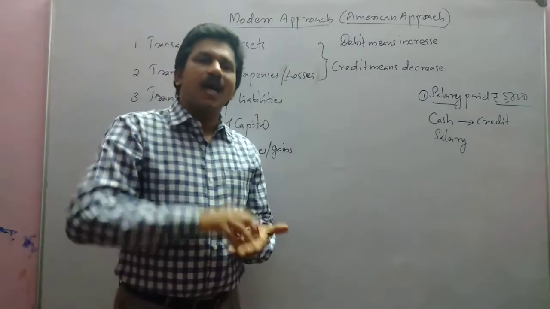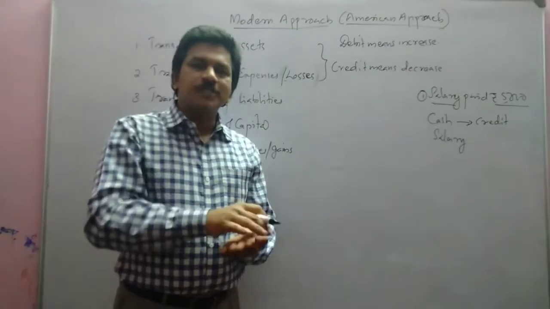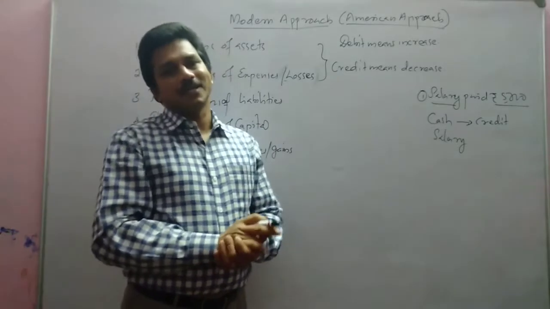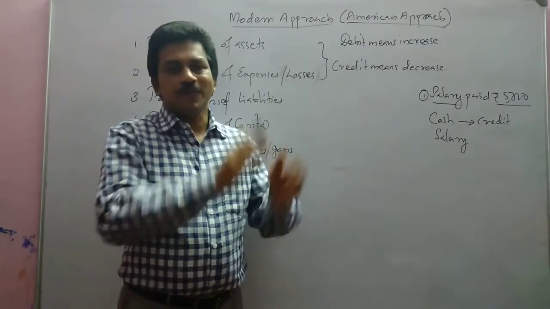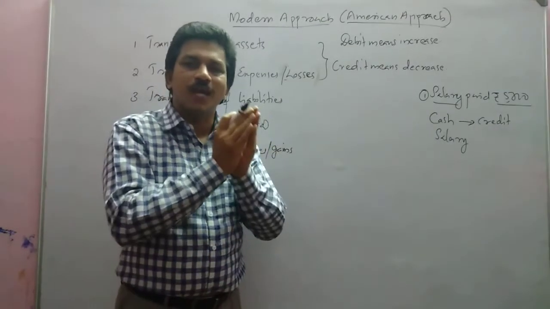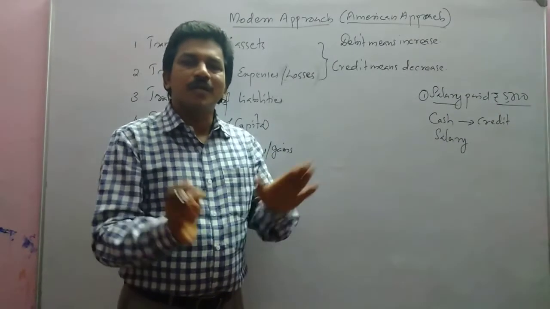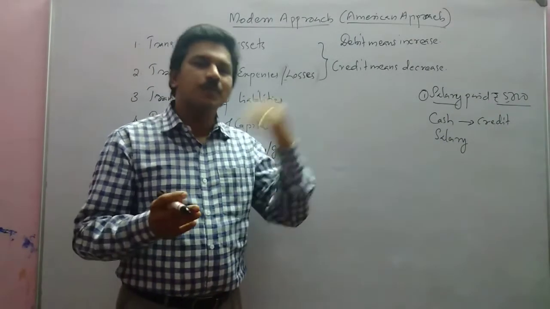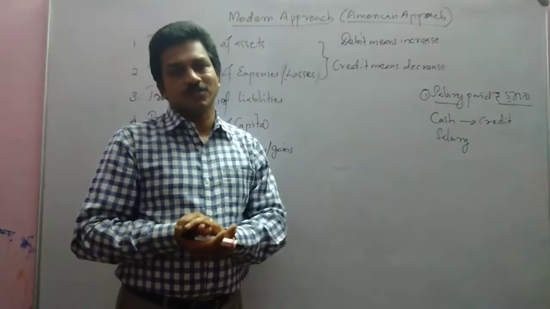And what happened to salary? When we pay salary to somebody, our expense on salary will increase. If that salary was not needed to be paid, the expense would not arise. Now salary is paid, so that expense increased.